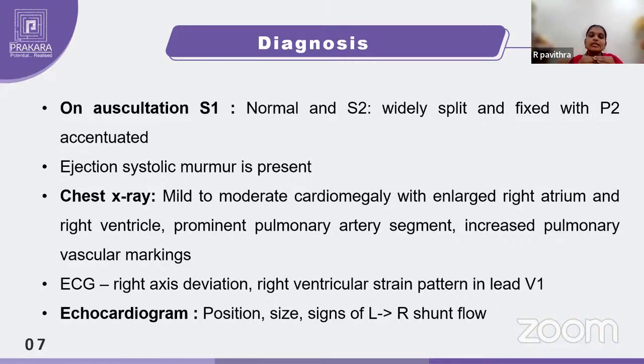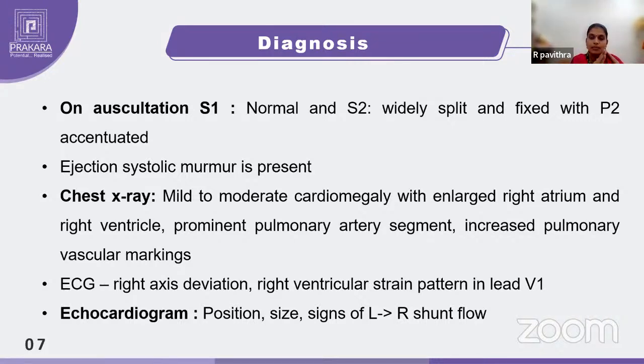imaging studies. Chest X-ray is one of the confirmatory diagnostics, where you can see a mild to moderate cardiomegaly with an enlarged right atrium. The right atrium has higher pressure, as we discussed, because an increased amount of blood is coming to it.